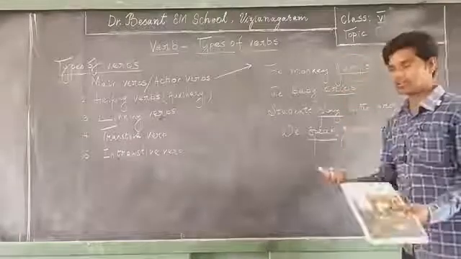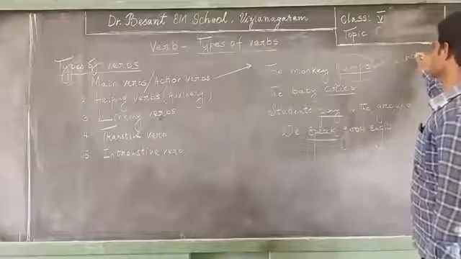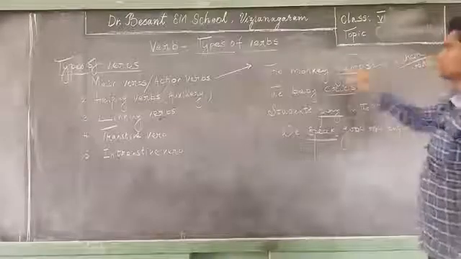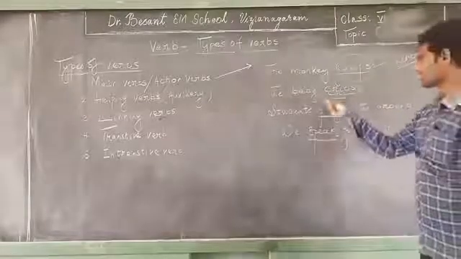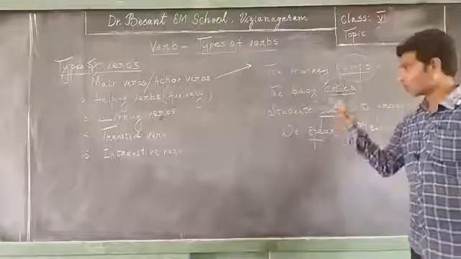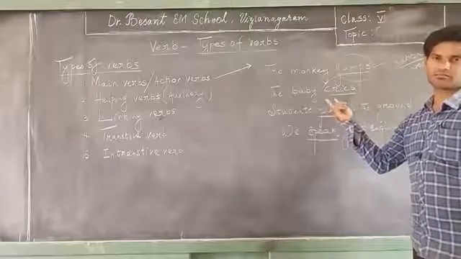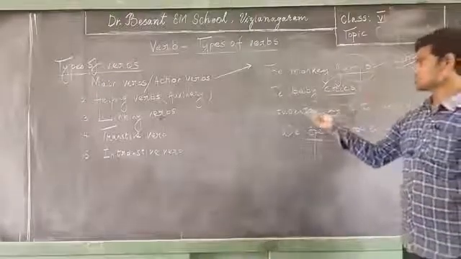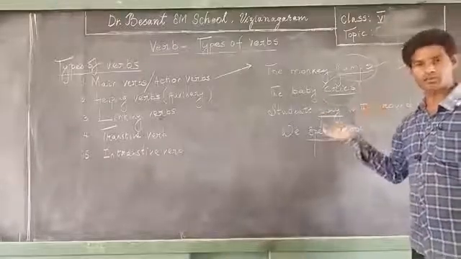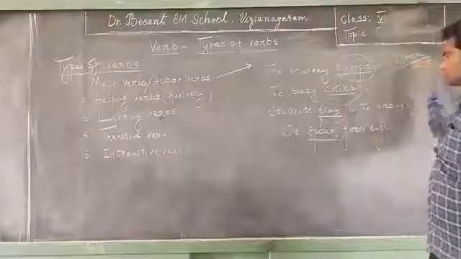This is a work done by the monkey. So it refers to an action. Likewise, in the second sentence, what does the baby do? He is crying, he cries. Students play in the ground. What do the students do? They play. So here also it refers to an action.